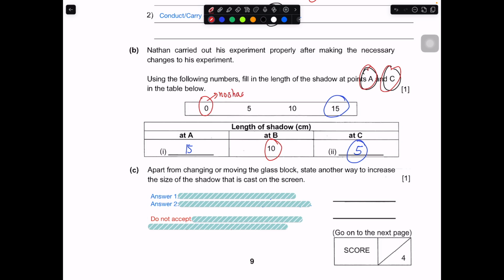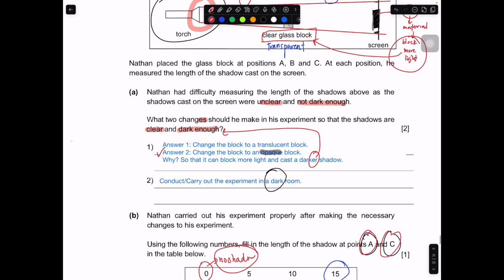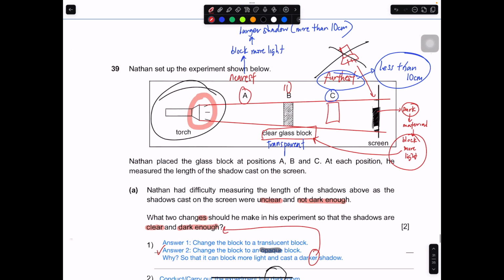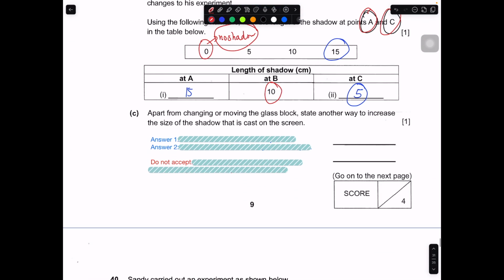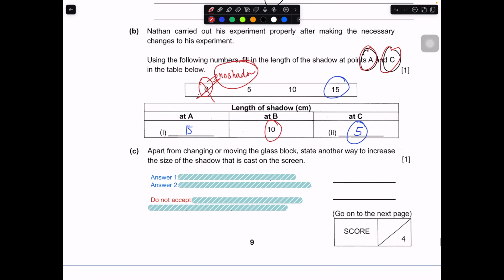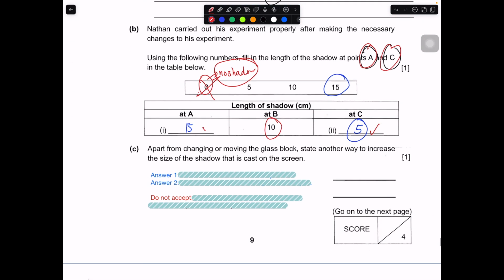No shadow. And it does not make sense, right? If you place an object over here, it will definitely block some light. There will be some shadow over here, at a position that is somewhere between the torch and the screen. So the shadow cannot be 0 cm. So in this case, 0 cm is out. So in this case, the best answer is 5 and 15.